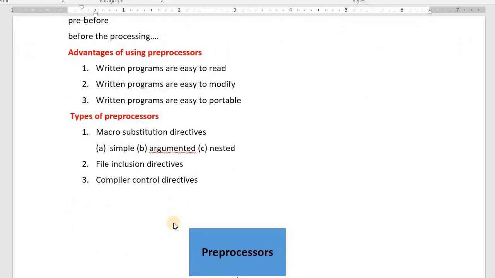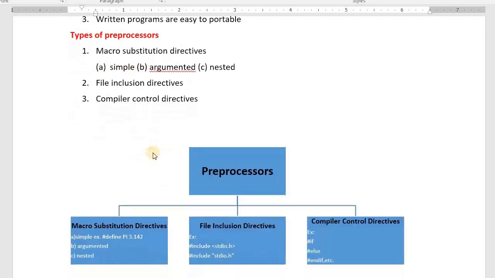C language supports three types of preprocessors. First one is macro substitution directives, second one is file inclusion directives, third one is compiler control directives. First of all, we need to know what are preprocessors. Afterwards we discuss all the three types one by one.